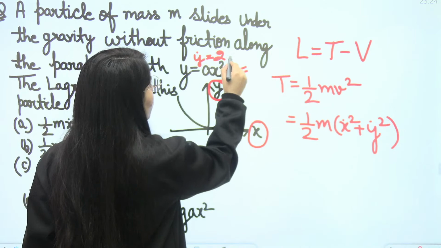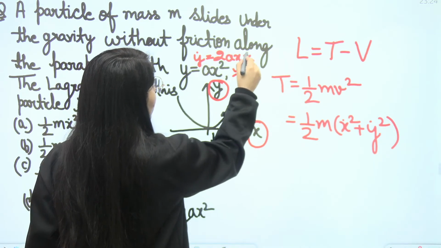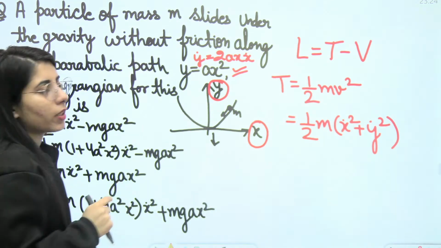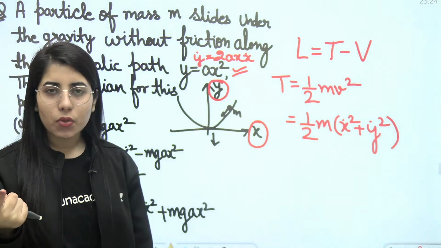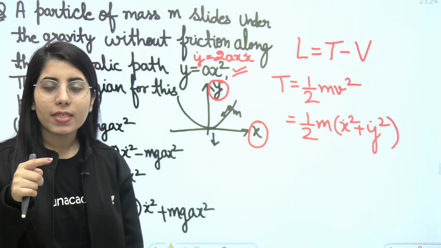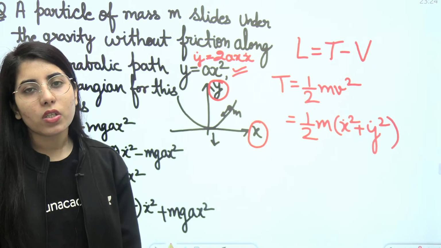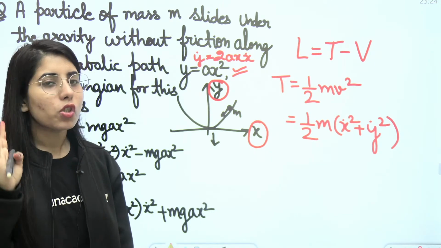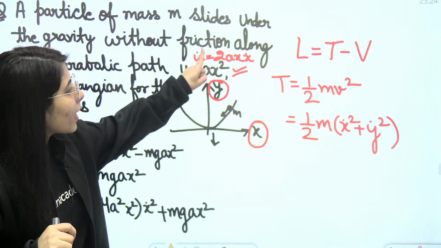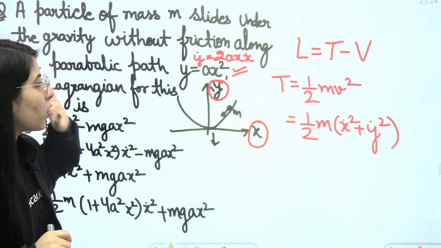You will get 2ax and x dot. Clear? 2ax and x dot. Because once you differentiate x square with respect to time, you will get 2x. Again you will have to differentiate x, so it will be dx upon dt, which means x dot. So you will finally get 2ax x dot as the y dot value.